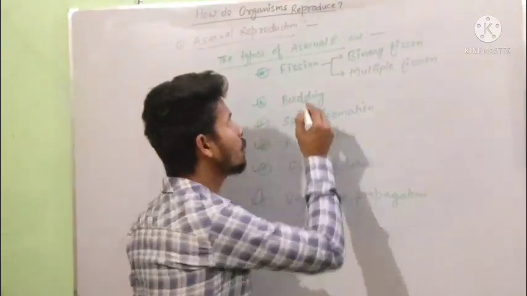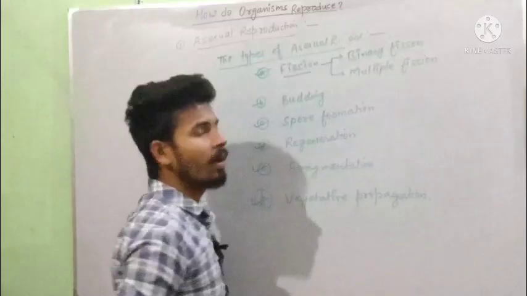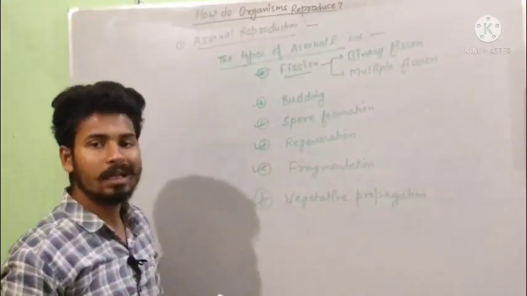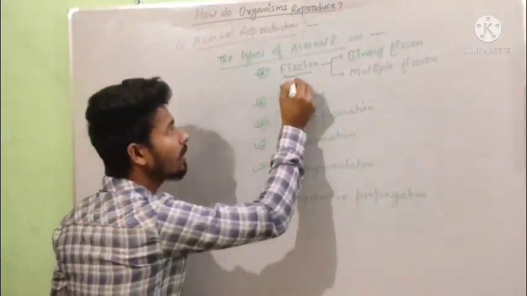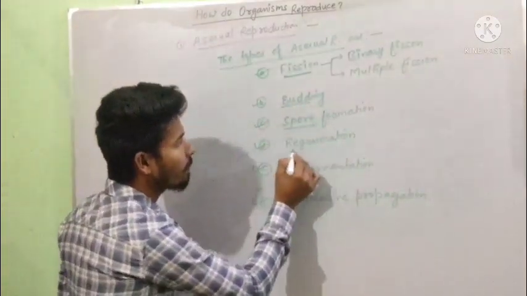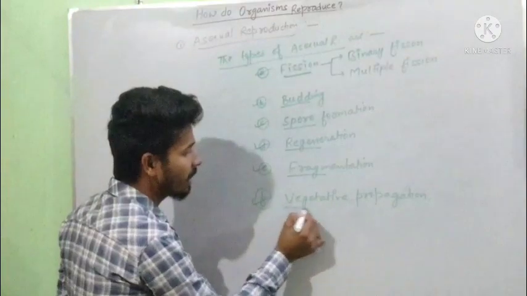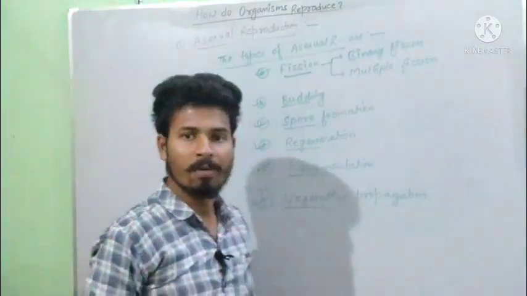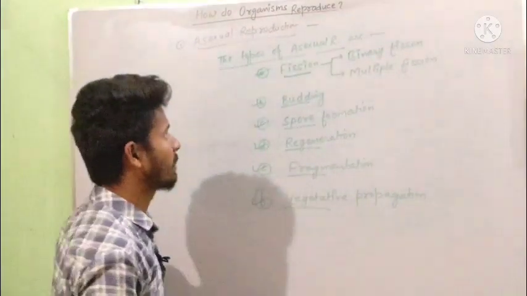Now, the processes used by the animals that use the method fission, budding, spore formation, regeneration, fragmentation and vegetative propagation, we will be talking further in these topics.